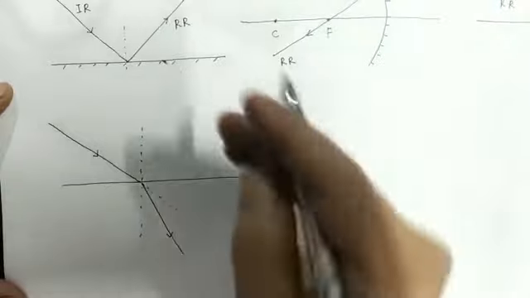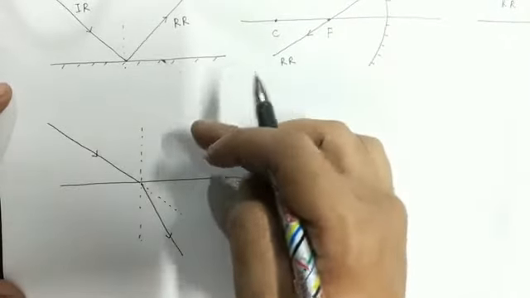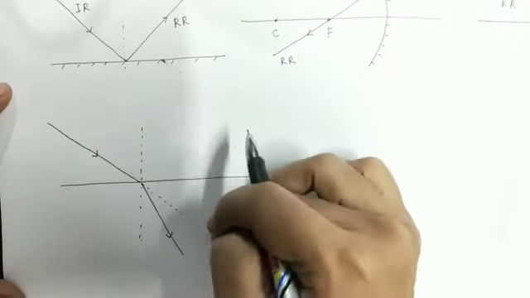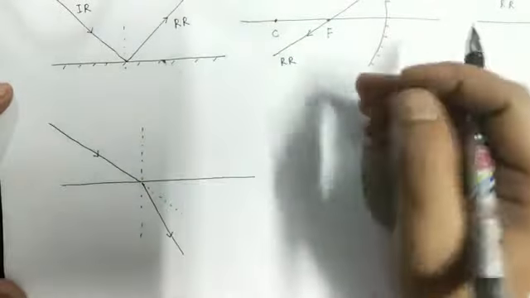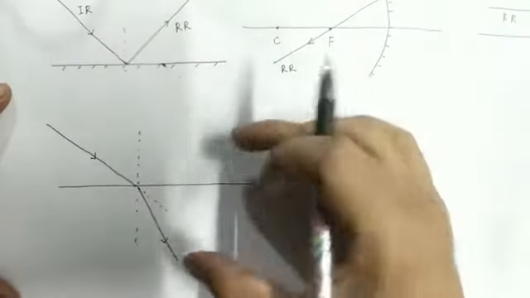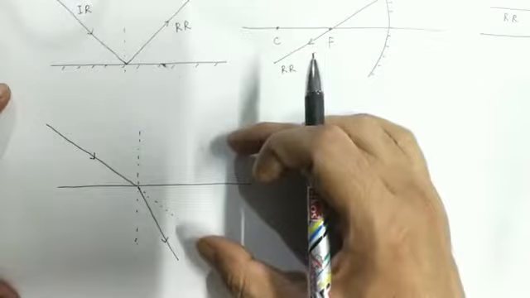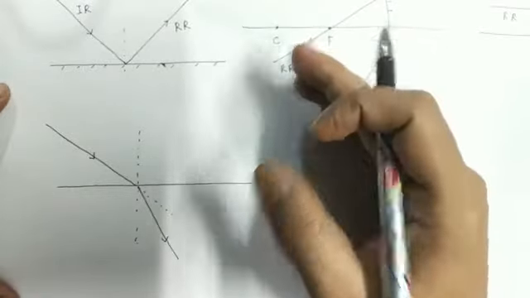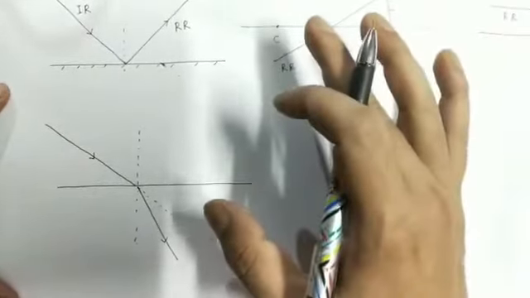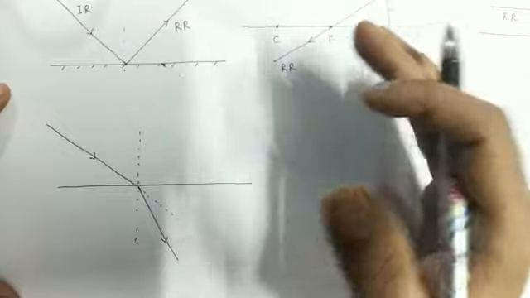As we know, when light travels from an optically rarer medium to an optically denser medium, it bends towards the normal. We will learn all these things, that is, reflection and refraction, in great detail later. Right now I am only discussing incident ray and reflected ray.